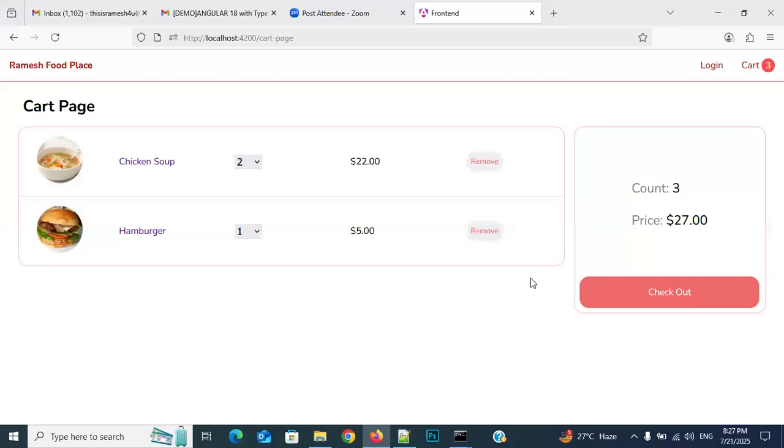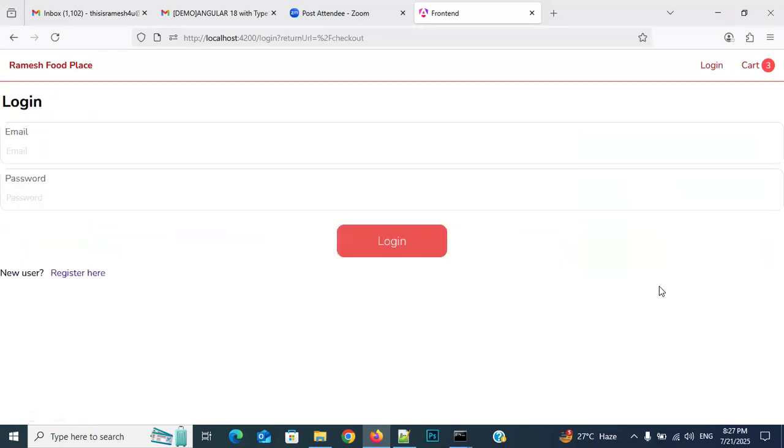Okay, right. Now observe this checkout. If I click on checkout, where should it go? Directly to the checkout page, or the login page? Login page. Why? Because I did not log in here. See, that's why it is showing login here. Now click on checkout. See, where are we going? Not directly to the checkout page. We are going to the login page.